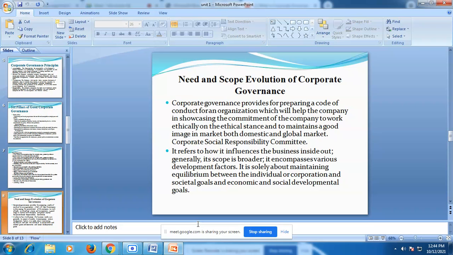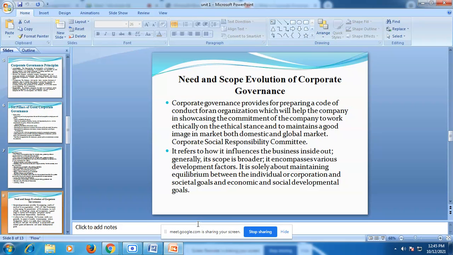This is one of the important needs of every sector, that there should be an ethical system in the company. The code of conduct should be very well mannered. Preparing a code of conduct for the organization helps in making a good image of that particular company in the market.